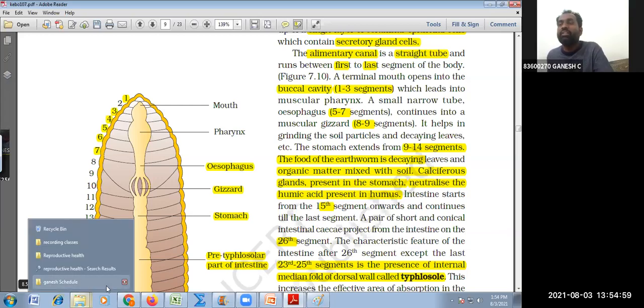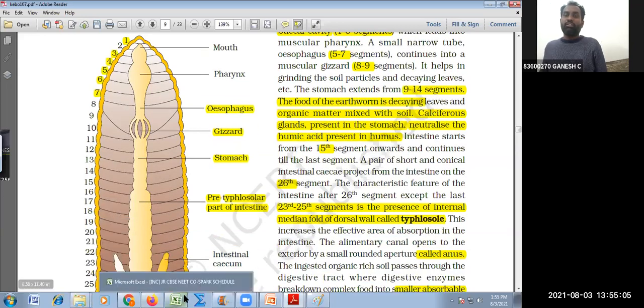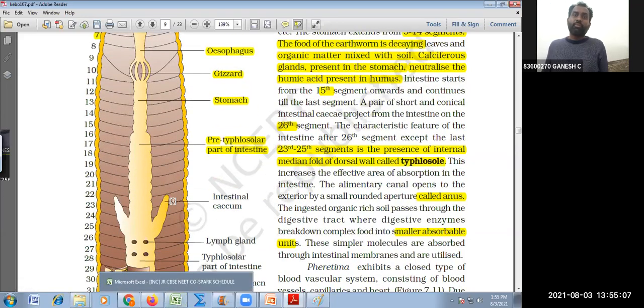Always remember the conical intestinal medial fold. You have the structure intestinal cecum that opens into the 26th segment. This much you have to remember.